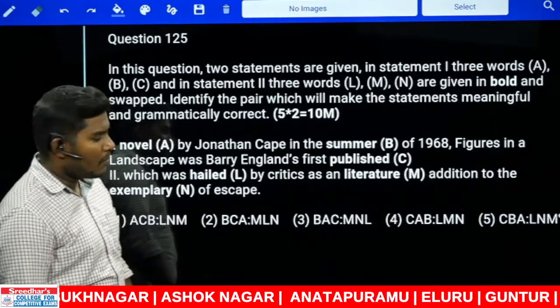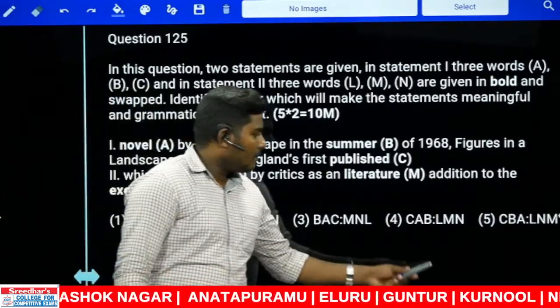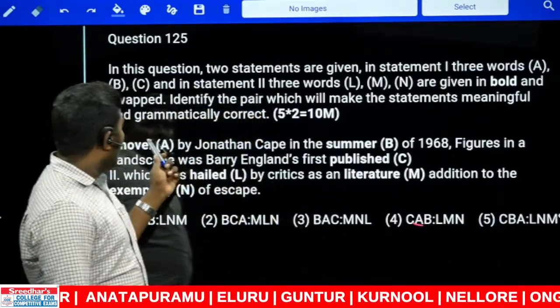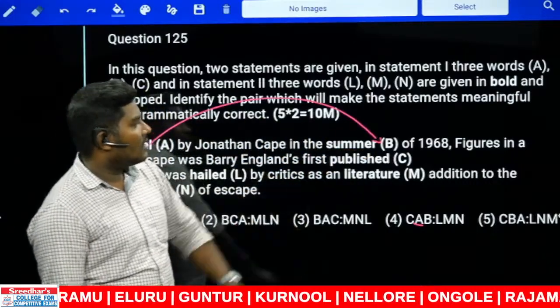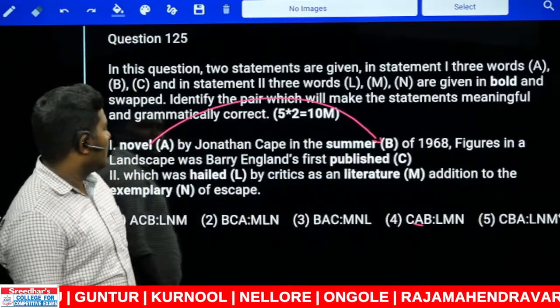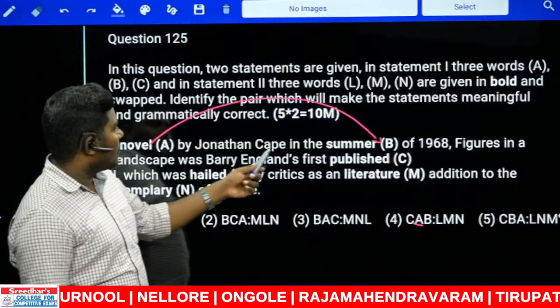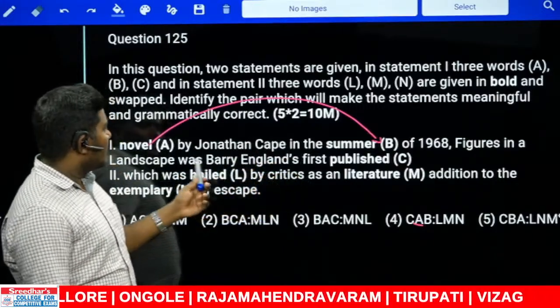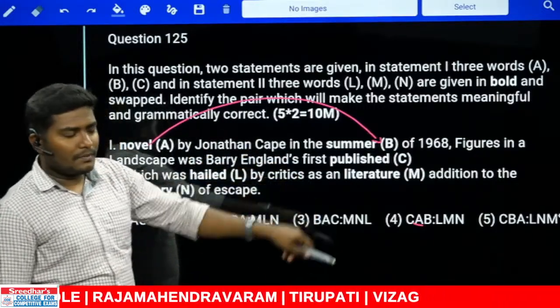Not possible with the fourth one, because in the second position here it is A, novel. So we cannot say published by Jonathan Cape in the novel, not possible. So Barry England's first novel is possible.